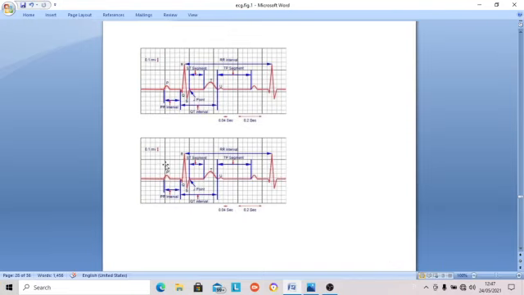The R wave physiologically may be usually 0.5 to 1 millivolt, up to 1 millivolt, height of the R wave in lead 2; other leads are a different thing. In the same way, the ST segment 1 to 3, 0.12 second. TP segment 1, 2, 3, 4, 5, 6, 7, so it is 0.28 second, more than that, 0.29 second. Almost the same thing, the same individual recorded.